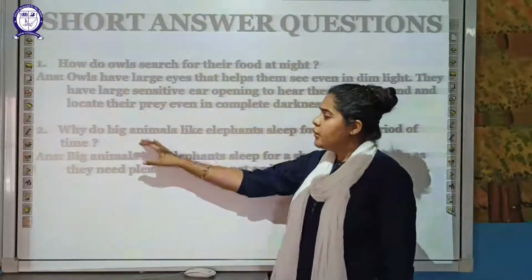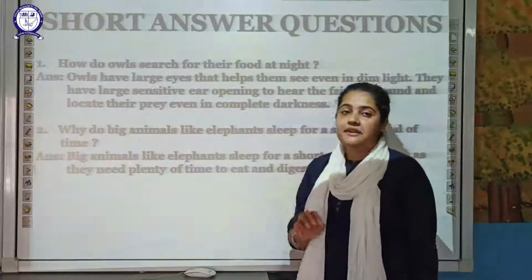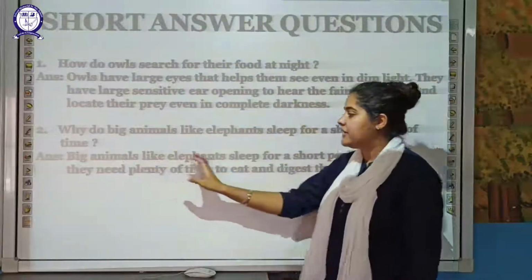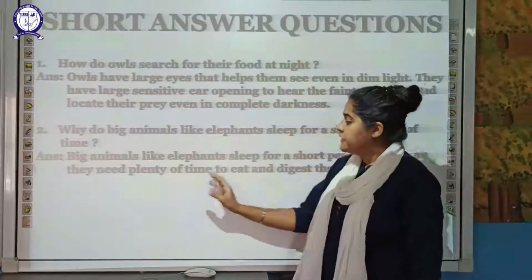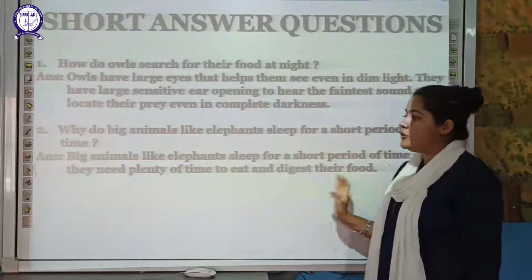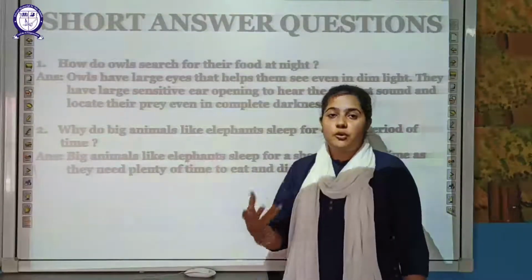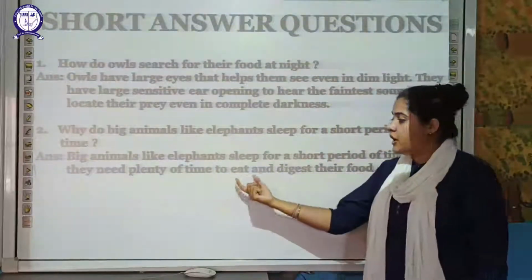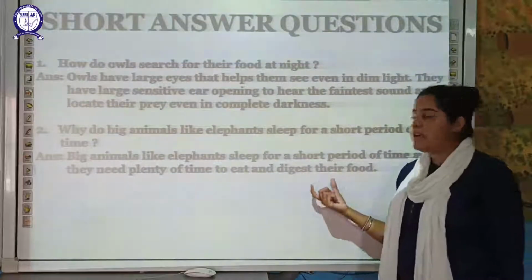Next is, why do big animals like elephants sleep for a short period of time? We have discussed in the slide that big animals like elephants sleep for a short period of time as they need plenty of time to eat and digest their food, because big animals require more energy and more energy comes from more food. So in order to have more food, they require plenty of time to eat and to digest that food.